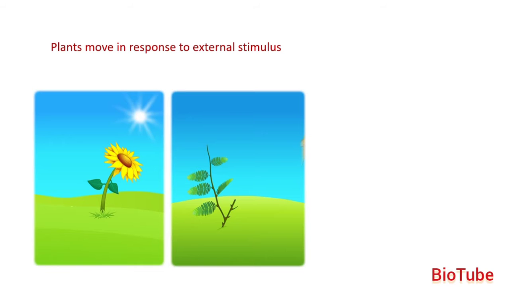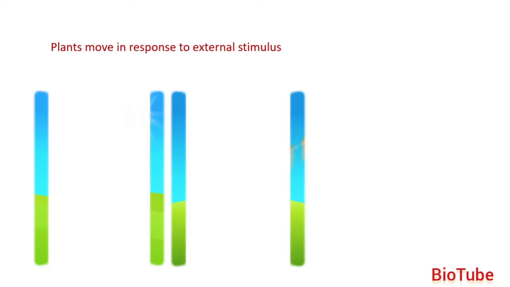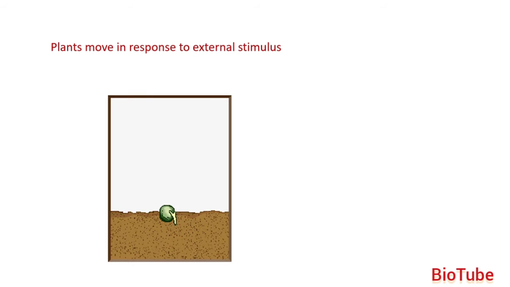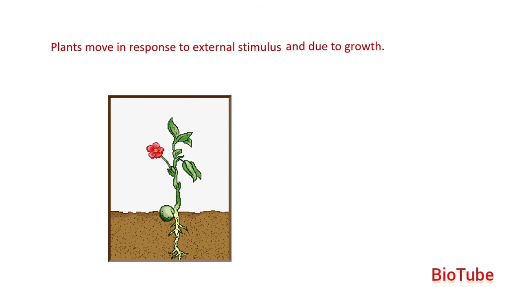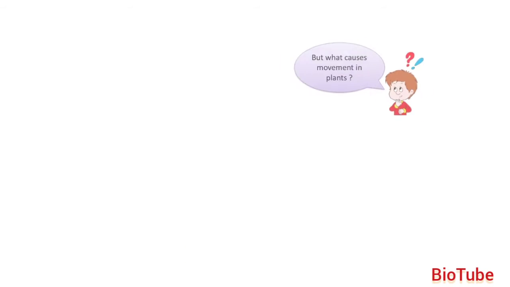Remember the example of the lion, wherein the lion was the external stimulus for the boy. So plants respond to external changes in the surroundings. Similarly, when you place a seed on the ground, you can observe the roots growing towards the ground and the stem moving away from the ground. So plants move in response to external stimulus and due to growth. But what causes movement in plants?